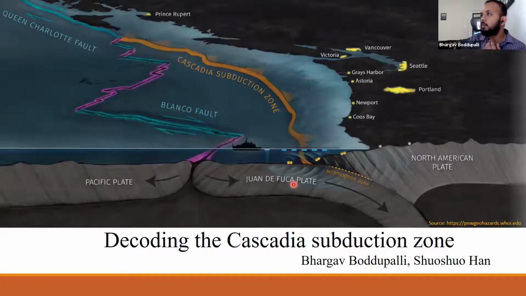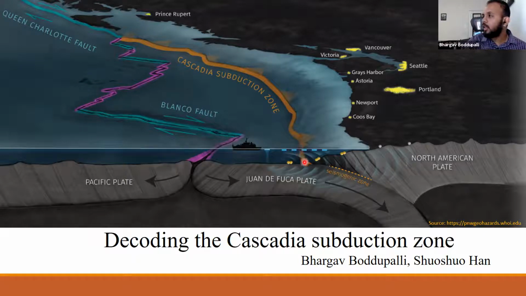And now I want to briefly talk about my work at UTIG. So I joined UTIG as a postdoc in March, working with Shuoshuo on the project Cascadia. So here is the figure which shows the Cascadia subduction zone, where the Juan de Fuca plate is subducting beneath the North American plate, and there is a 1,000 kilometer long megathrust fault. So the megathrust faults are known for causing very big earthquakes.